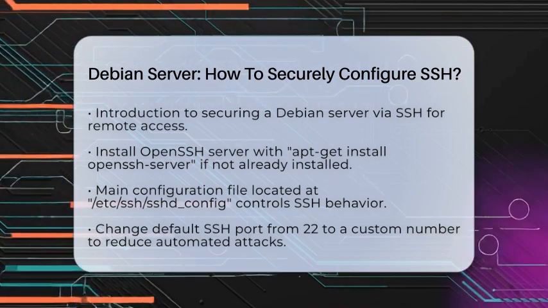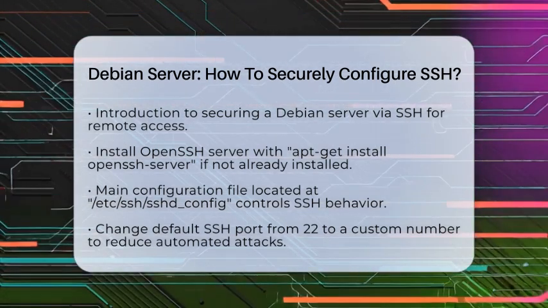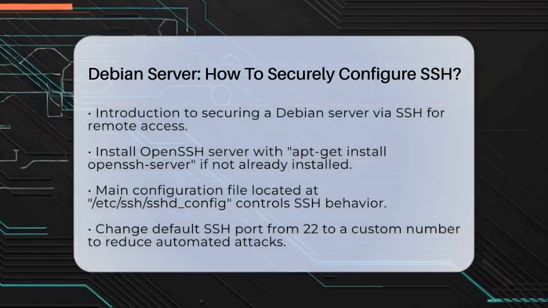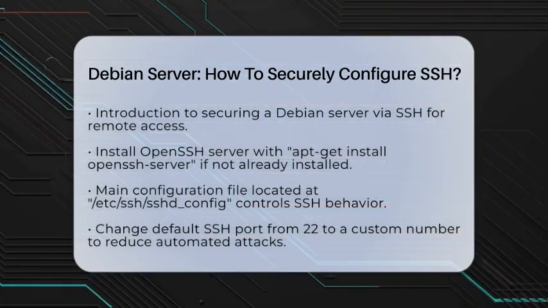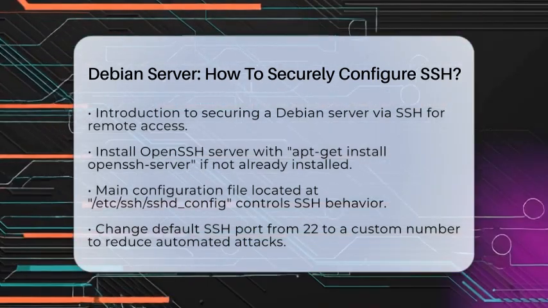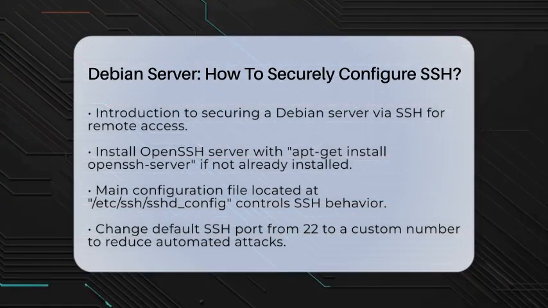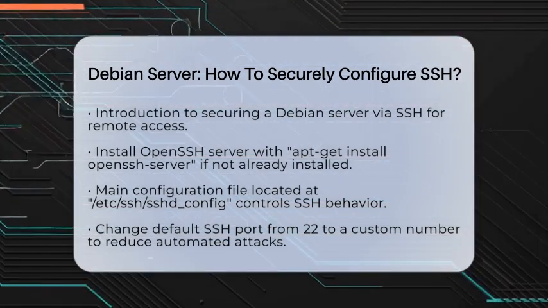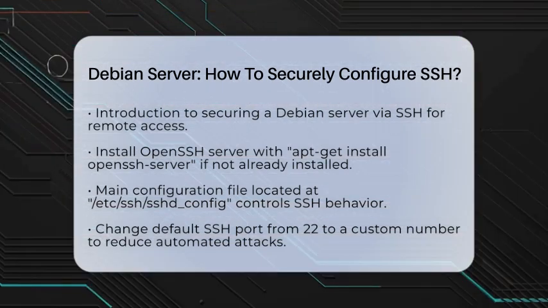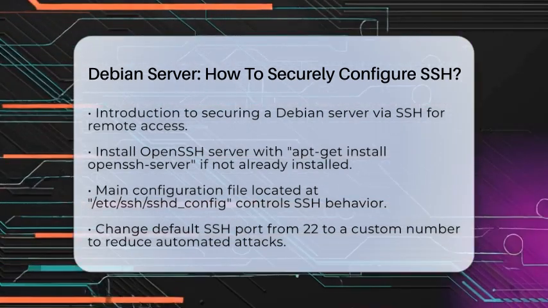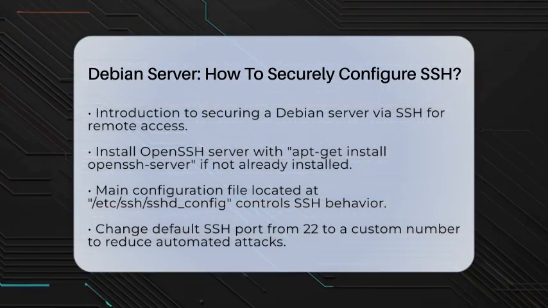First, start by installing the OpenSSH server package if it is not already installed. You can do this by running the command apt-get install openssh-server in your terminal. Once installed, the main configuration file is located at /etc/ssh/sshd_config. This file controls how SSH behaves on your server.